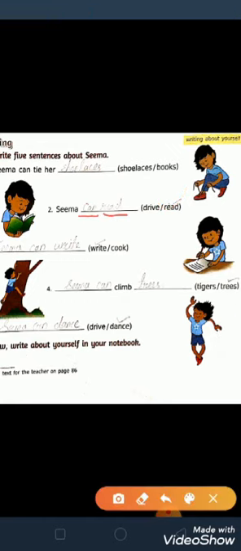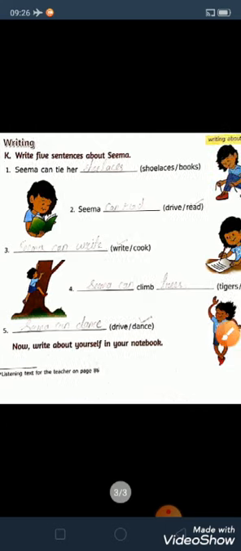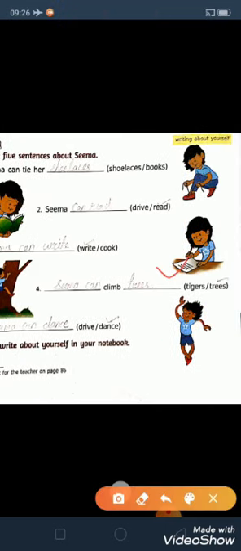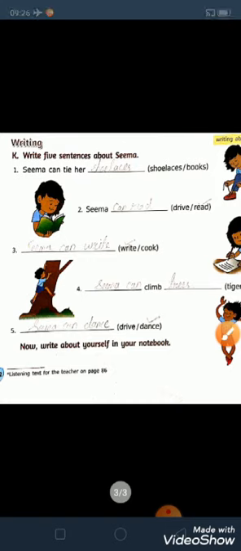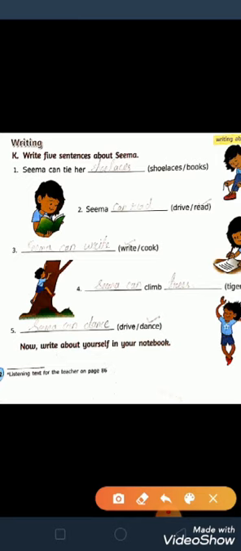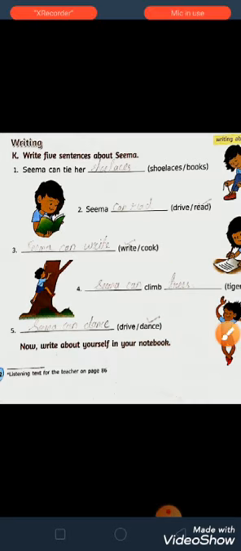Seema can read. Okay, Seema can write also. Seema can write. See here, Seema can write. I know all of you also can write. So SEEMA, Seema, can, WRITE, write. Seema can write.